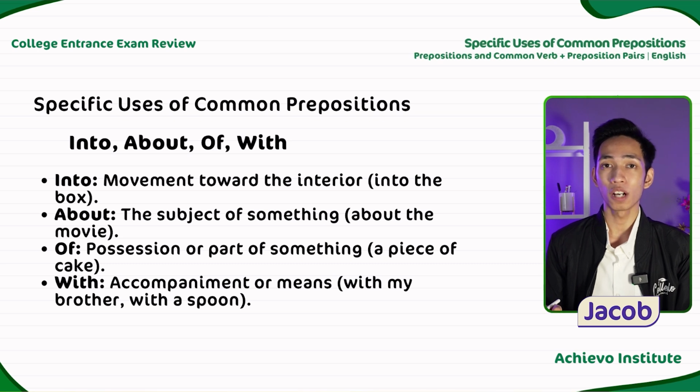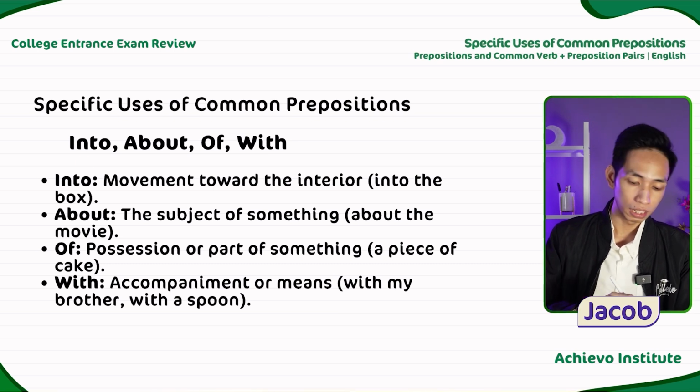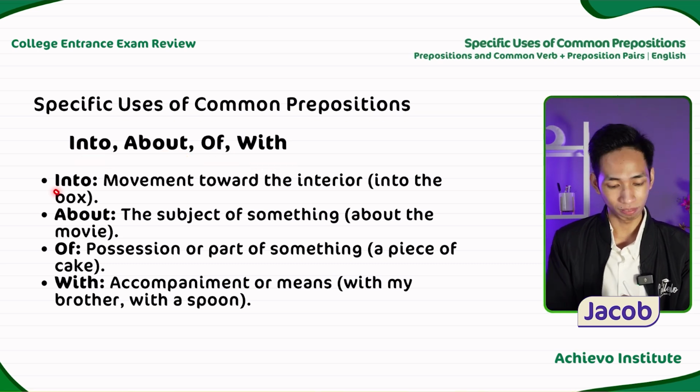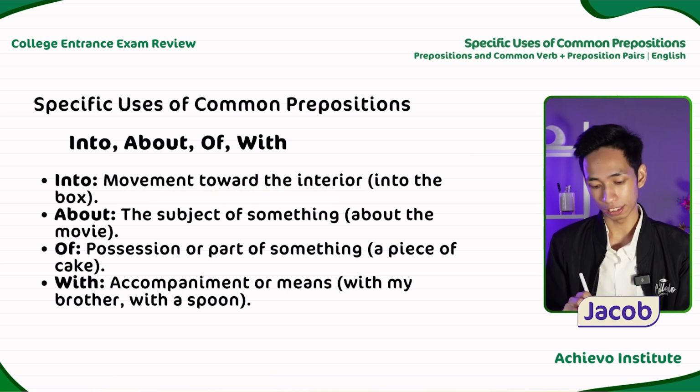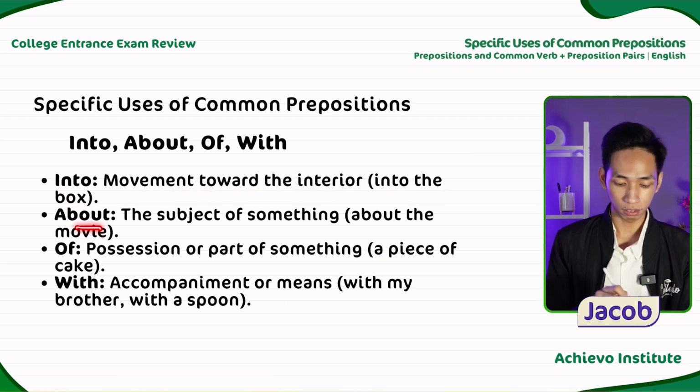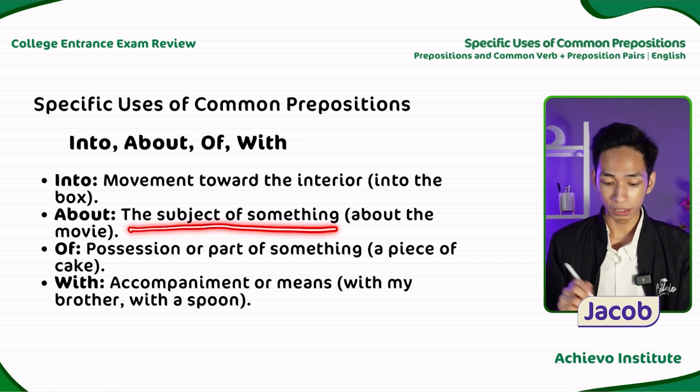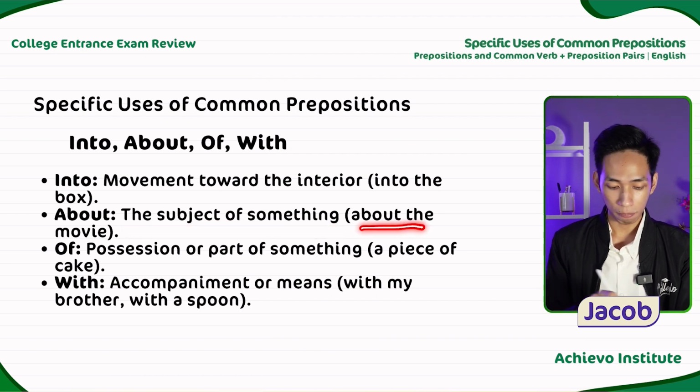Another set of commonly used prepositions include into, about, of, and with. Into, we can use this for movement toward the interior. For example, into the box. About, we will use this for the subject of something. For example, about the movie.